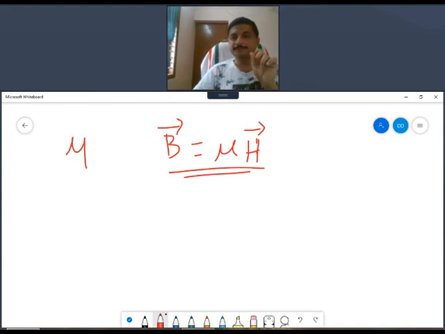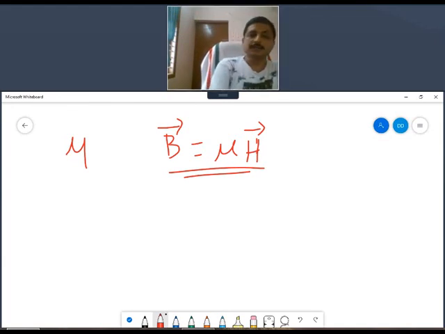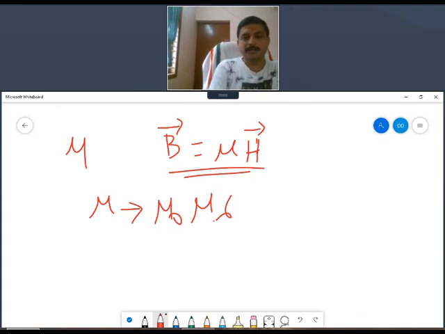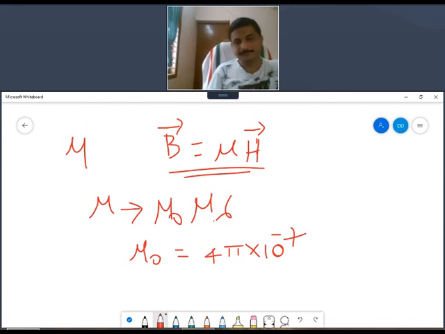Same way here, this mu is mu naught into mu r, where mu naught is a constant, given by 4 pi into 10 power minus 7. You should remember this.